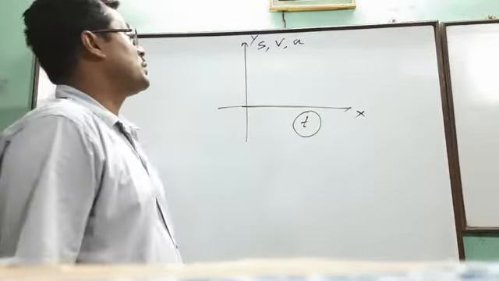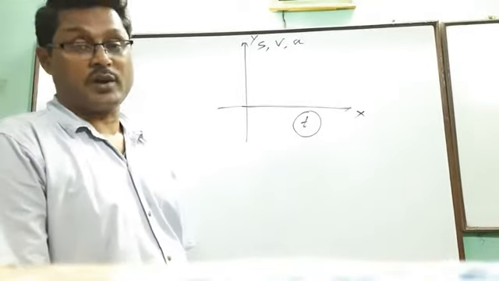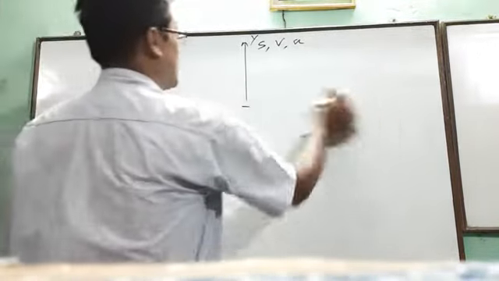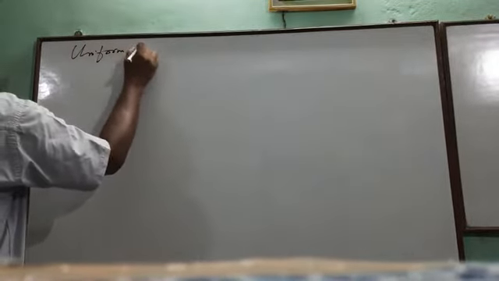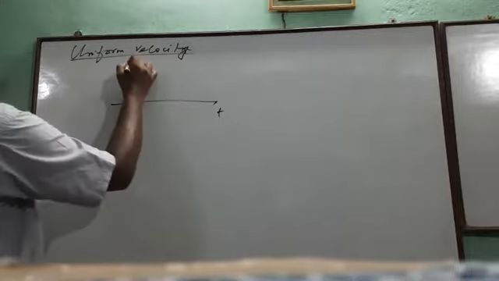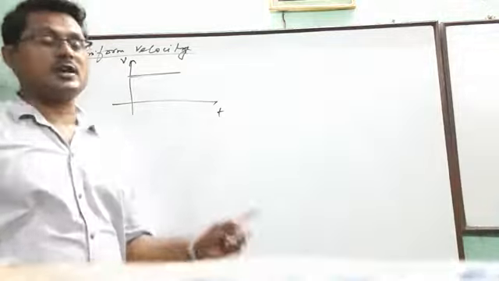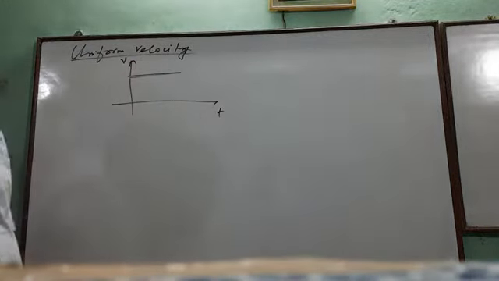Now we want to draw different types of graphs for different types of motions. First we are going to the uniform velocity. A particle is moving with uniform velocity. Then this is t, this is v. So uniform velocity and velocity remains constant. See, time is moving, but velocity is not going up or down. It remains constant. So parallel.